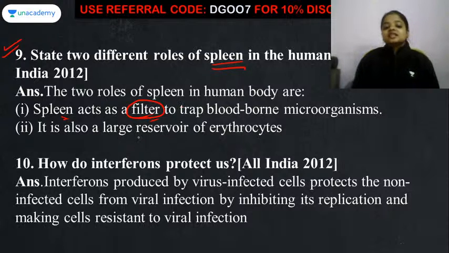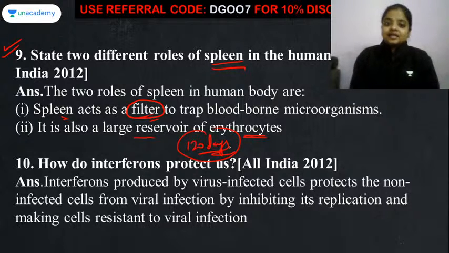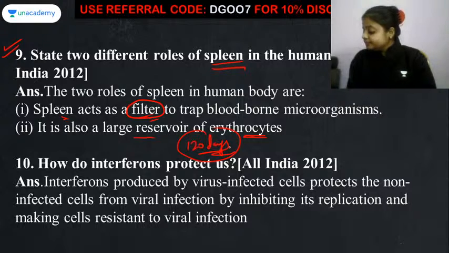Then it is working as a large reservoir of the erythrocytes, because our body needs a continuous supply of RBC. And the lifespan of RBC, do you know? 120 days. The lifespan of the RBC is 120 days. But still our body needs a continuous supply of RBC, because daily millions of RBCs are dying and daily millions of RBCs are being born. In that case, the spleen is working as a reservoir.